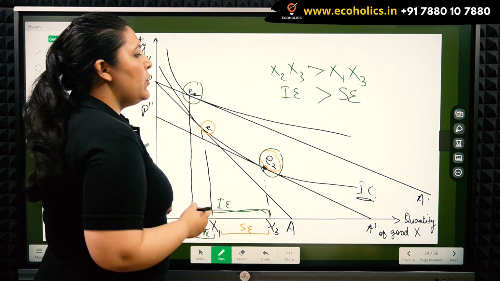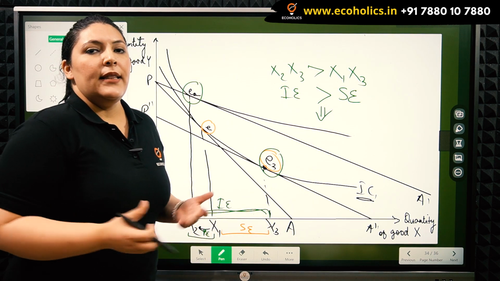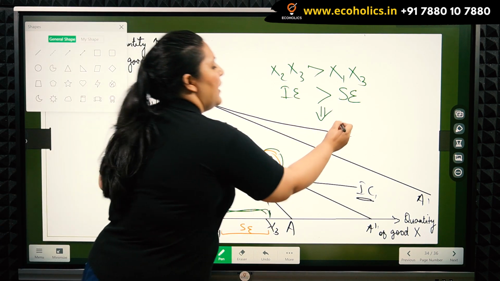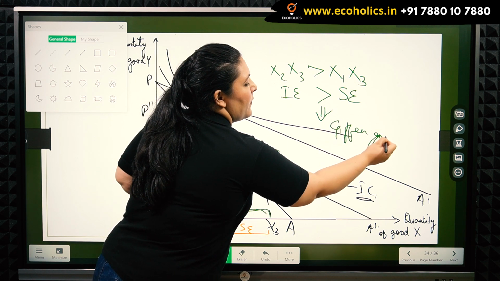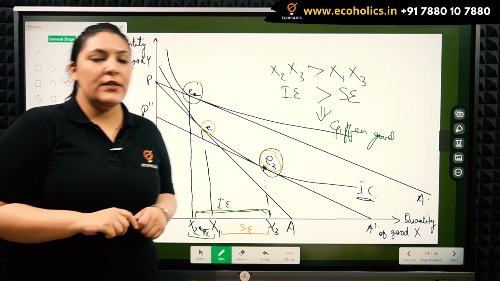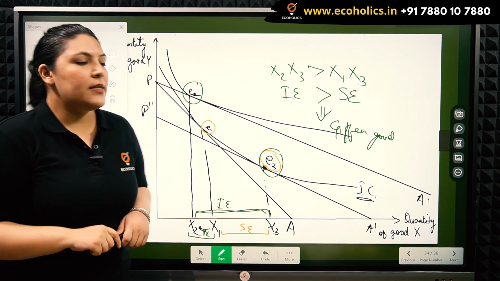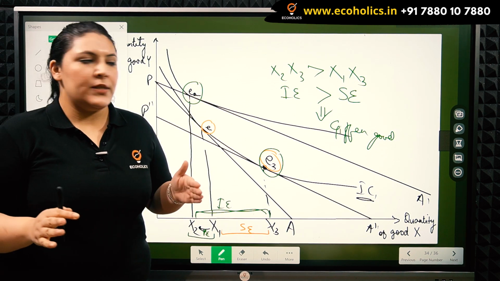This leads to understanding or realizing that the good in question is a Giffen good. So we can be grateful to the indifference curve approach, which allows us to differentiate between inferior and Giffen goods.